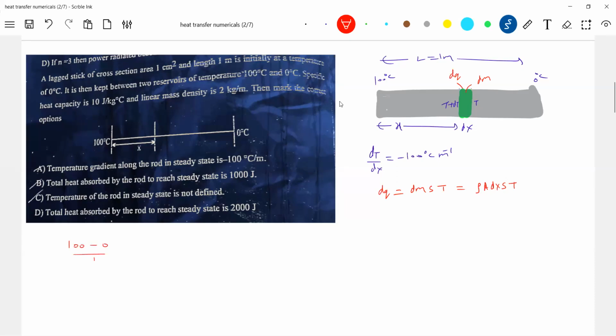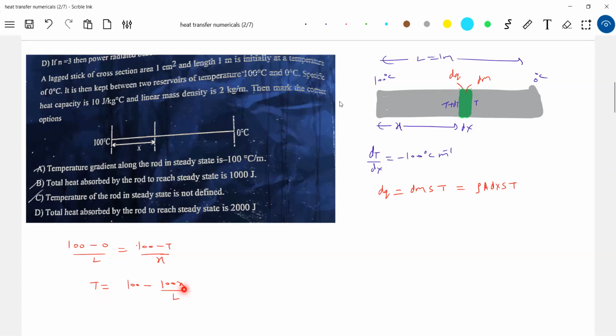Okay, next we'll go for the temperature gradient. Temperature difference per unit length, (100 minus 0) by L should be equal to (100 minus T) by x. Agree? So we'll define now the temperature of the rod as a function of x. I'm defining the temperature of the rod as a function of x here.